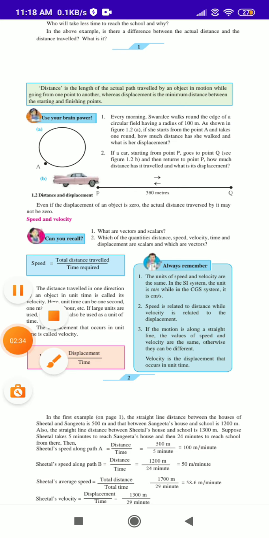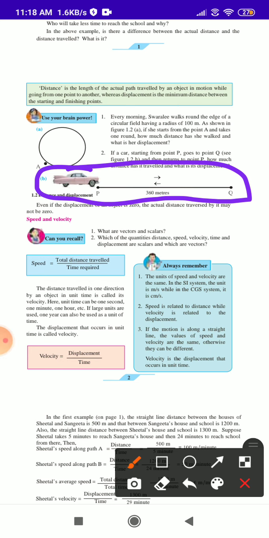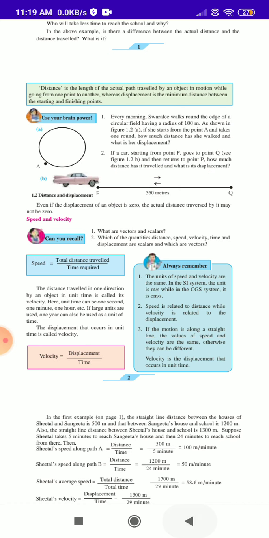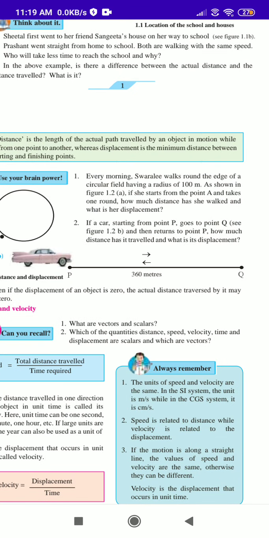Okay, first we will do it. Look here, this is the car. This car has gone this way and this way also. So how much distance and displacement have we traveled? So first we will find the total of this.